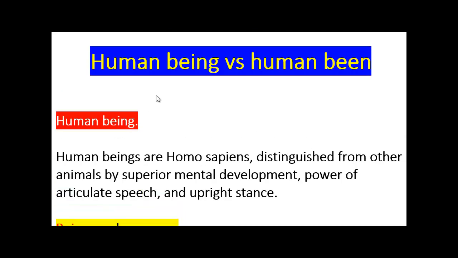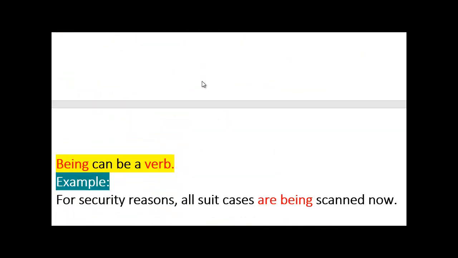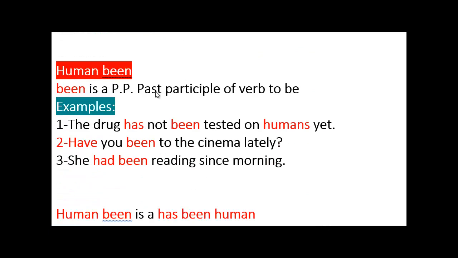Let's move on to human been. Been is the past participle, as we said before, of the verb to be. Here are some examples. Have you been to the cinema lately? Or she had been reading since morning. This is past perfect continuous, and the first is present perfect. That's just how we use been.